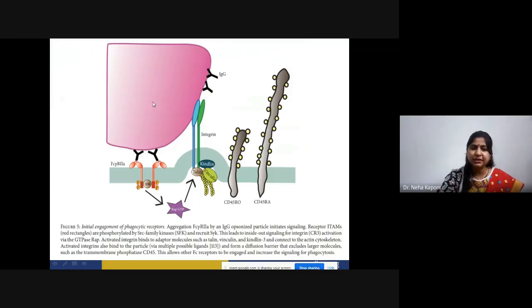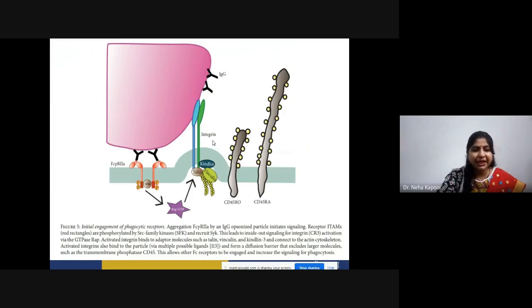As you can see, this is the bacteria, these are the IgG molecules, and these are the Fc receptors through which the IgG antibodies attach onto the surface of phagocytes. At this SRC kinase, this P is donating the phosphorylation, and these are the accessory molecules that help in mediating this process.